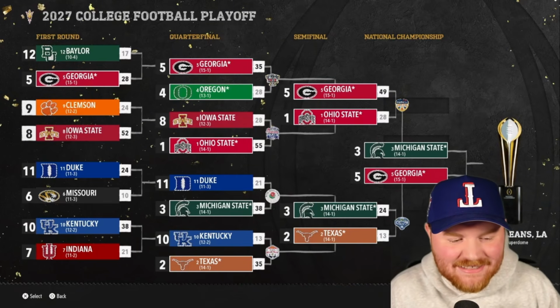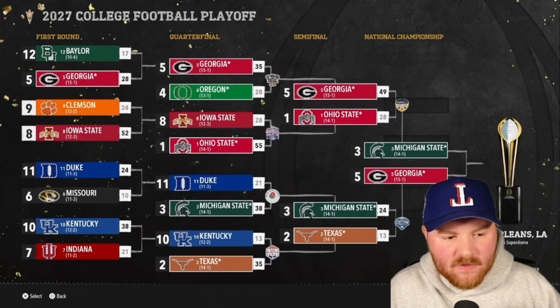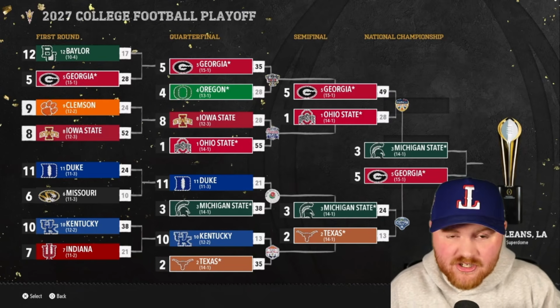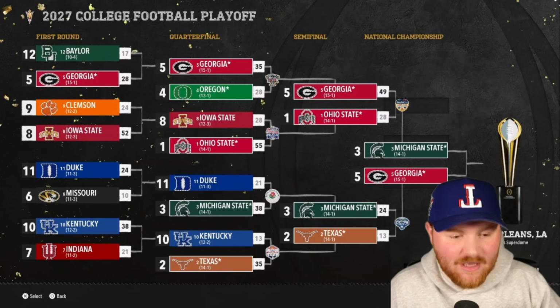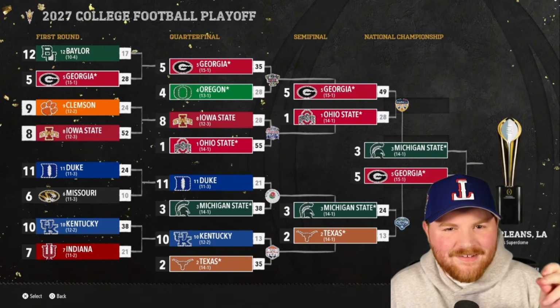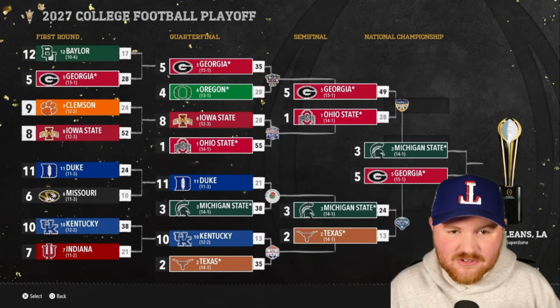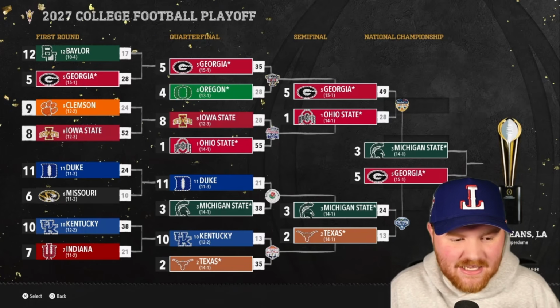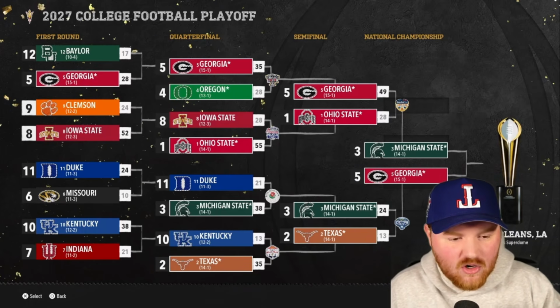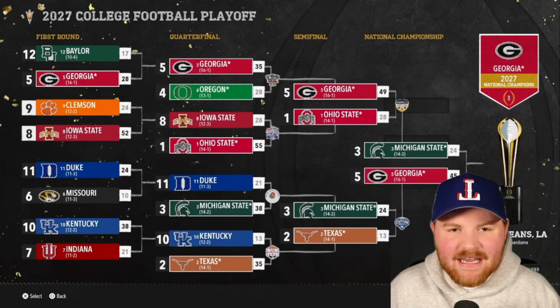Michigan State makes it to the national championship game, beats Texas 24-13. They'll take on Georgia, who beat Ohio State 49-28. Michigan State could very well take the best conference for the Big Ten, and maybe the most interesting team in the video. Michigan State winning a national championship game is not something that I have seen. We'll see. It's in New Orleans, 3 versus 5, Michigan State, Georgia, all the marbles right here. We can't have anything nice. We just can't have anything nice.